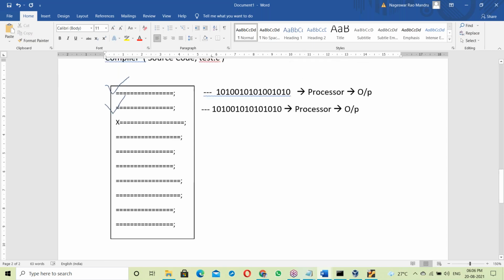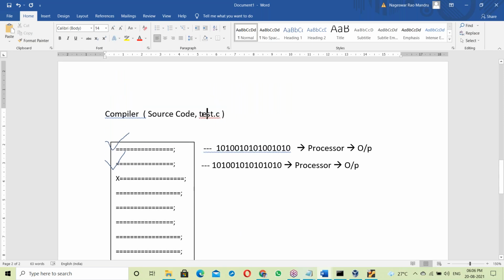Yes, here how it's working. The test.c program, how it's working. How does this test.c program work? Let us see about a C program here, how this is working. Let us see.